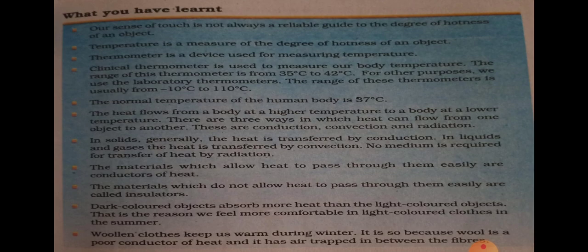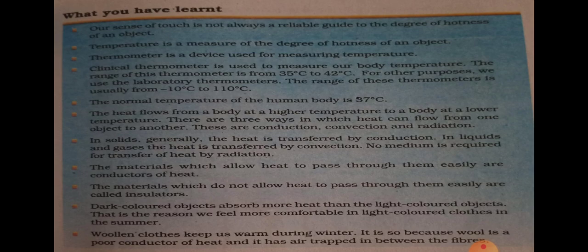In this chapter, now the brief summary of what you have learned. What's the chapter name? Heat. First we discussed hot and cold. Our sense of touch is not always a reliable guide to the degree of hotness of an object.